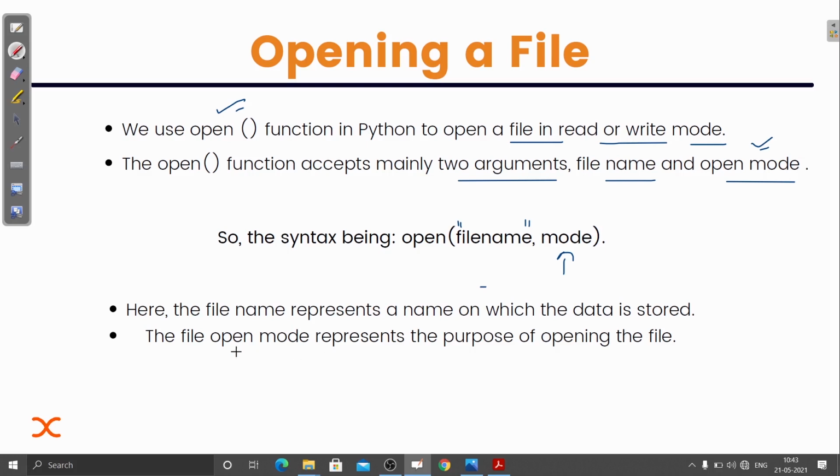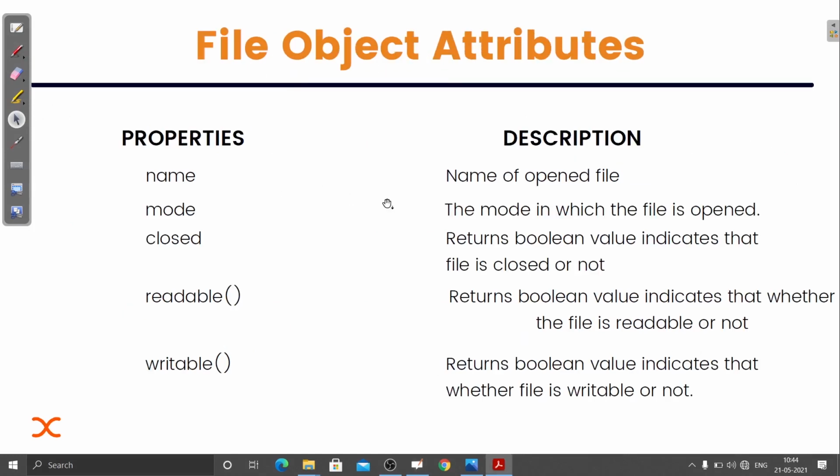Here the file name represents the name under which the data is stored. The file open mode represents the purpose of opening the file, why we are actually opening that file. We need to tell that so that after opening the file, we can do the operations that we want to do.